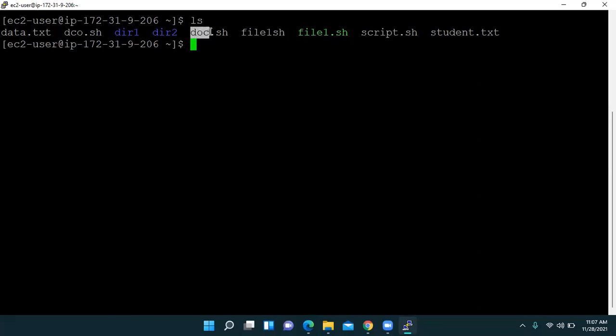So they may be either corrupted or data is not available. That's why they are showing in white color. Directory always appears in blue color, and remaining files, depending upon their extension, have different colors. If you take an sh file or text file, they generally appear in green or white letters. Whenever there is a text file or blank file, it always appears in white letters. Clear? So by using the list command, we can list our content.